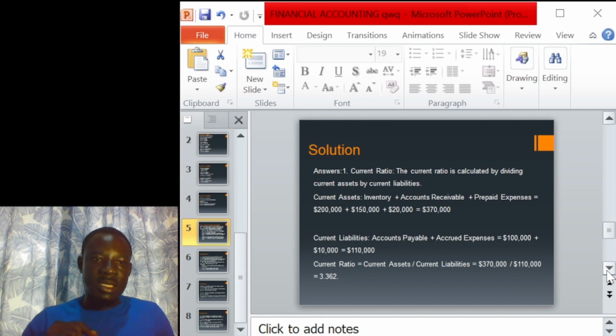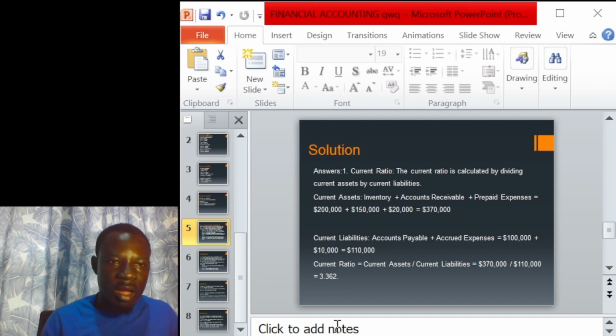What are our current assets? We have inventory, we have account receivable, and we have prepaid expense. The figure for inventory was $200,000, and the account receivable was $150,000.